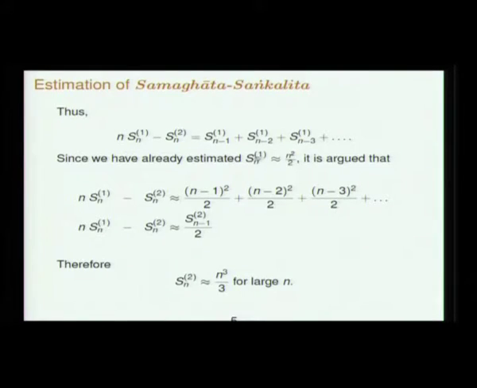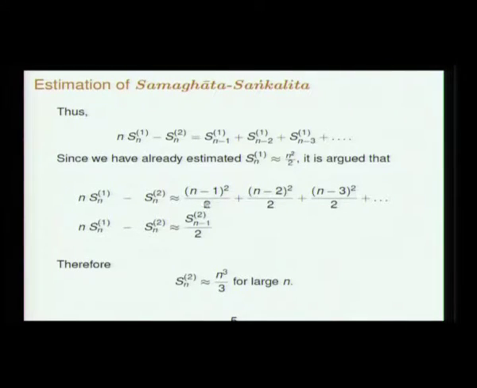So since we have already estimated the Mula Sankalita, the summation of the first powers of natural integers, to go like n squared by 2, we substitute here. So Sn minus 1 we write as (n minus 1) whole squared by 2, Sn minus 2 is written as this, Sn minus 3 is approximated by this, and so on. And now you again behold that this is the sum of the squares of integers. Of course for large n the later terms are not of significance, and so this whole sum can be written as the sum of the squares of the first n minus 1 integers divided by 2. So you have an equation like this.